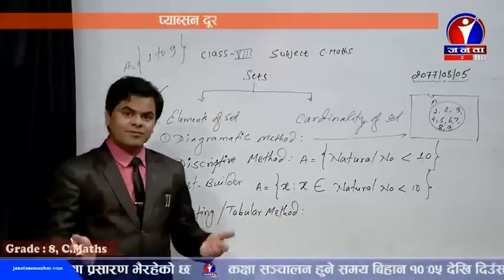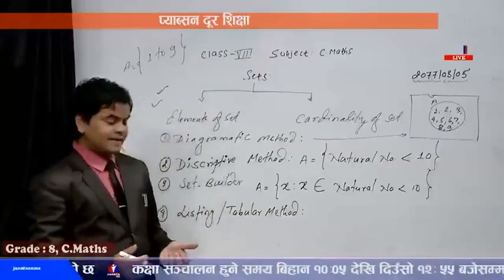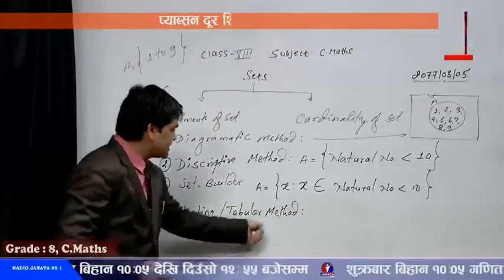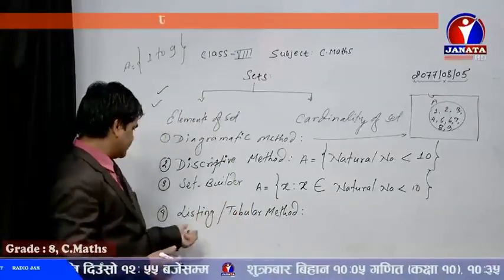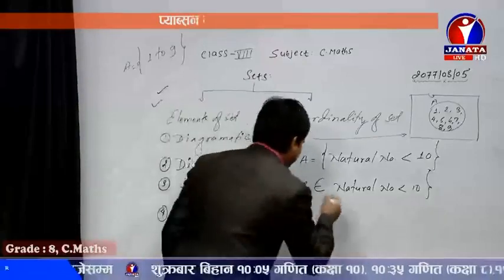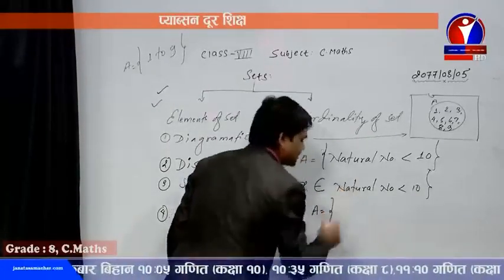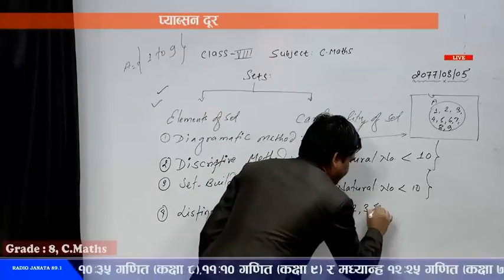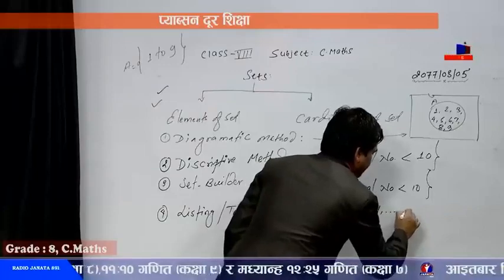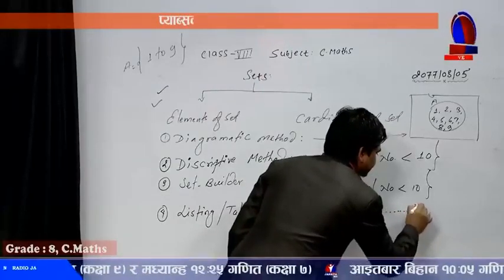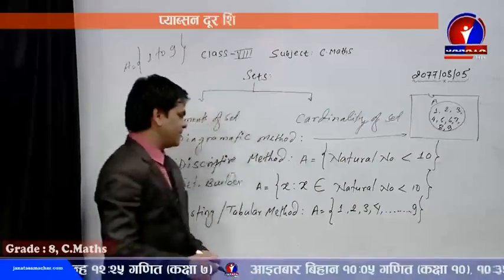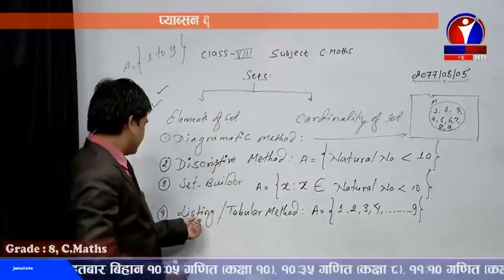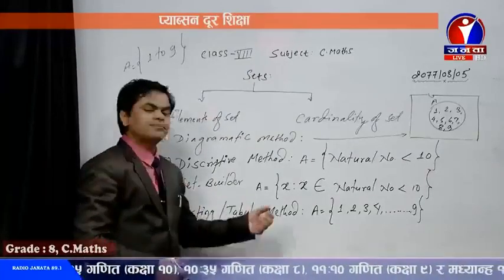Very simple, and mostly while giving an example, by teachers as well as by you yourself, whenever you have to give an example, we use this method. This is common to all people. That's why the listing or tabular method represents A equals, starting from a curly bracket, 1, 2, 3, 4, and so on. You can give a dotted sign, and then the last element is 9. So in this way, if we write, that is known as the way of representing the set information by the listing or tabular method.